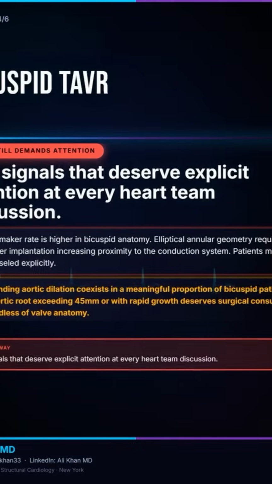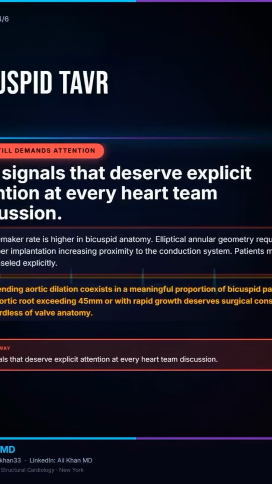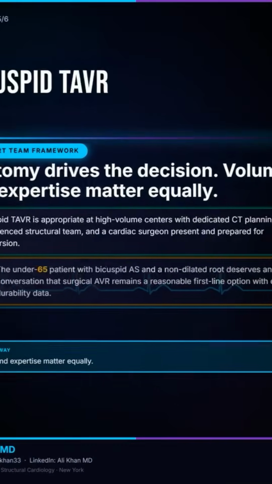Two findings from the registry data deserve explicit attention at every heart team discussion. Pacemaker implantation rates are higher in bicuspid anatomy compared to tricuspid anatomy, driven by the implantation depth required for stable positioning in an elliptical annulus. An ascending aortic dilation coexists with bicuspid valve disease in a meaningful proportion of patients. An aortic root above 45 millimeters or growing rapidly deserves its own conversation about surgical management, regardless of the valve decision.